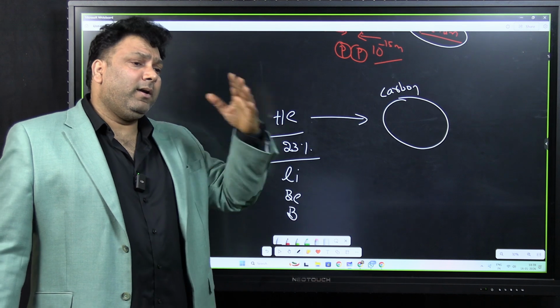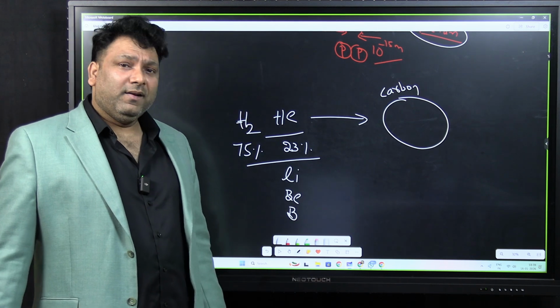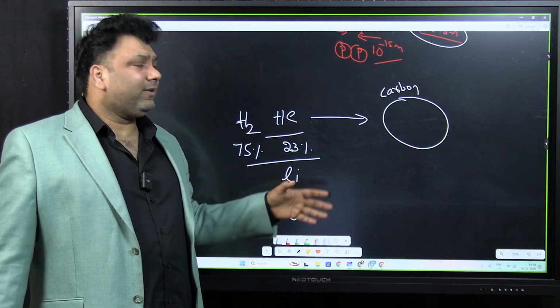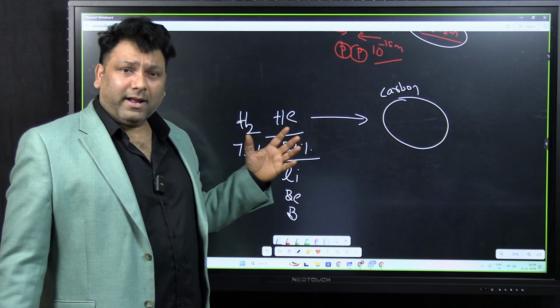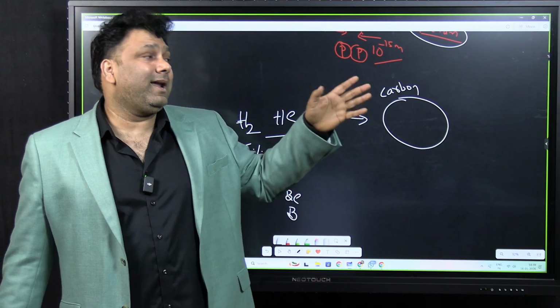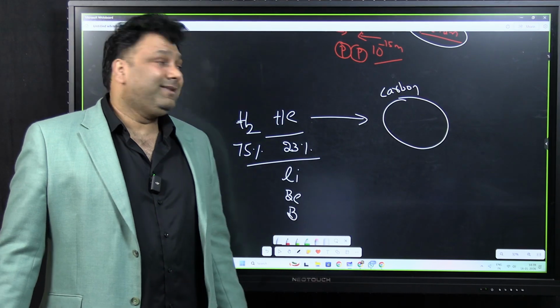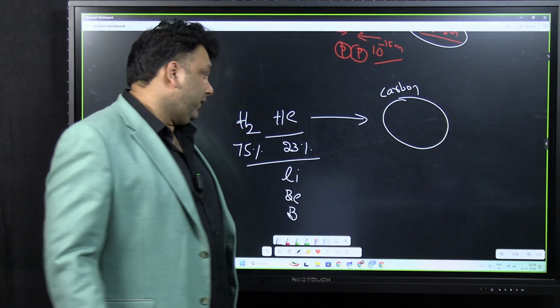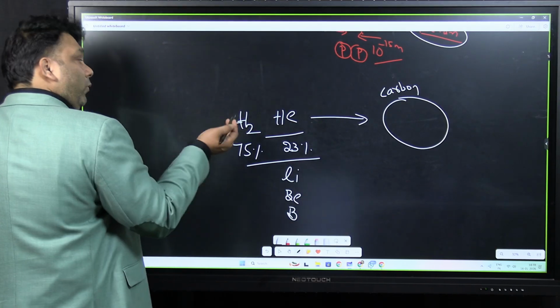Okay? Now I'll be asking you a question. If the sun or the solar system does not have enough power to produce higher order elements, then how come the earth, if you take the composition of the earth, what is earth made up of?